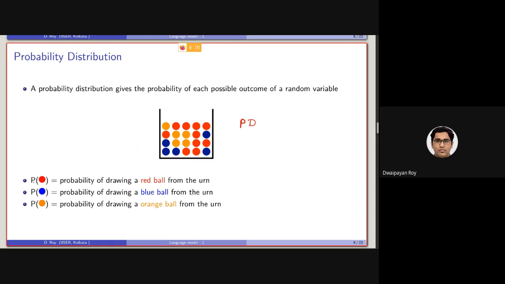For example, the probability of drawing a red ball can be computed from this urn. Similarly, the probability of drawing a blue ball or an orange ball can also be computed.